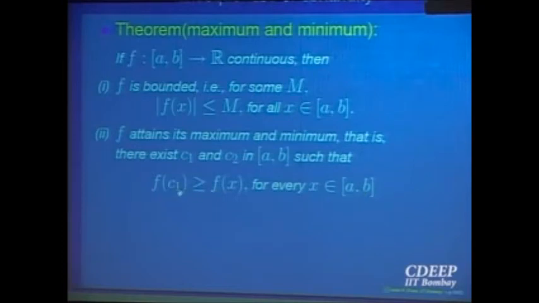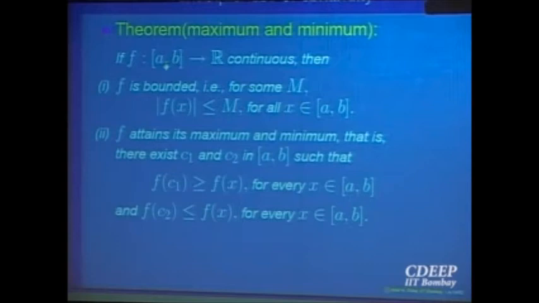That means at a point c1, the function takes its largest value. f(c1) is bigger than f(x) for every point x. And similarly, at the point c2, f(c2) is less than or equal to f(x). That is the minimum value of the function.